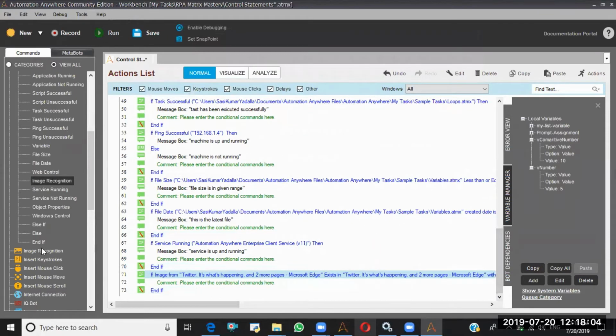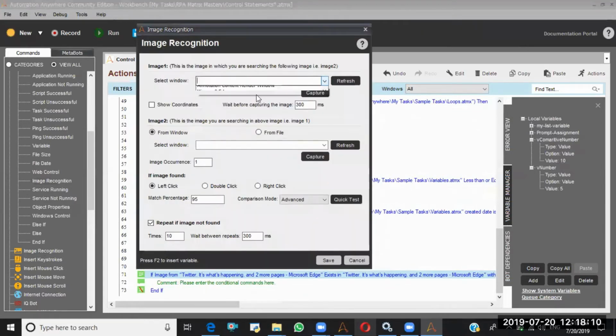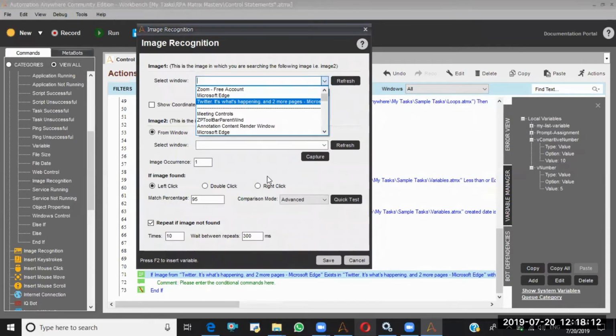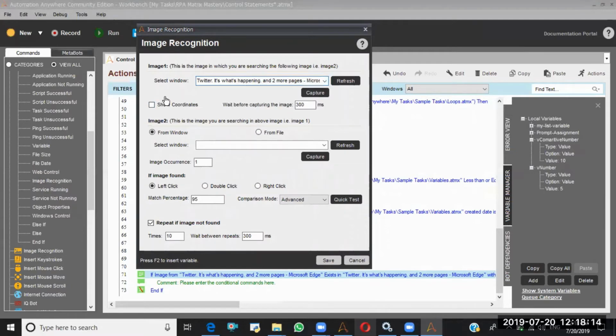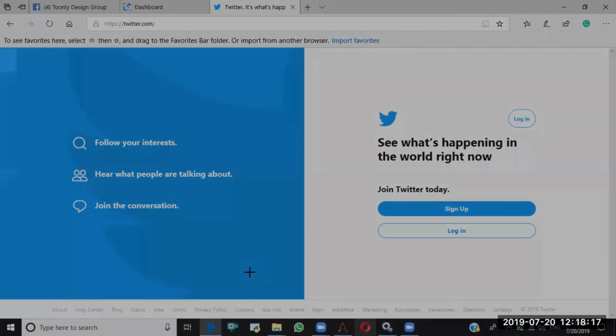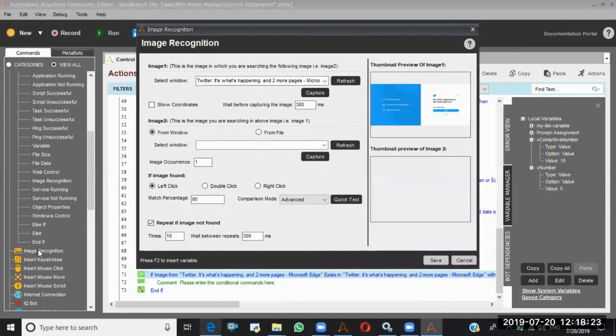So once the image is found by using this image recognition, again I will spy Twitter. Let me capture the image. See, this is the normal image recognition. Now I am working not with the image recognition alone but with the if condition. See, this one I took inside the if.